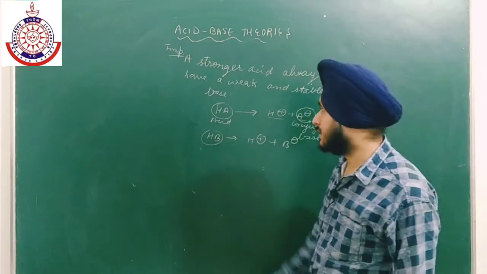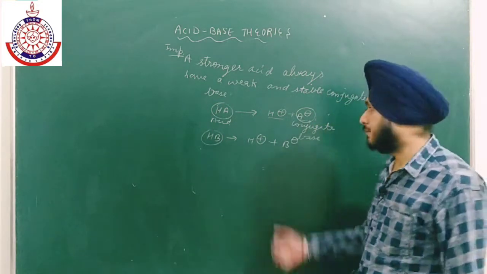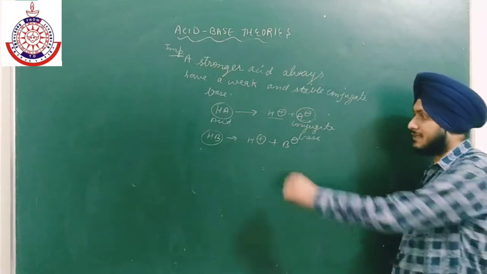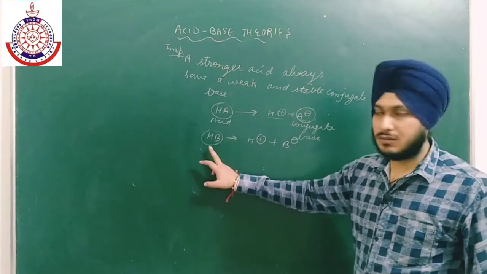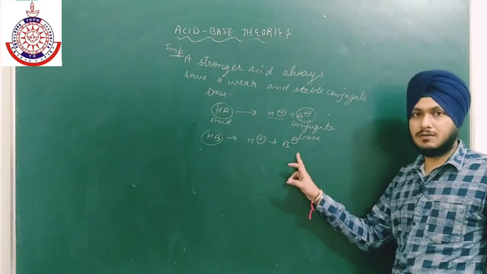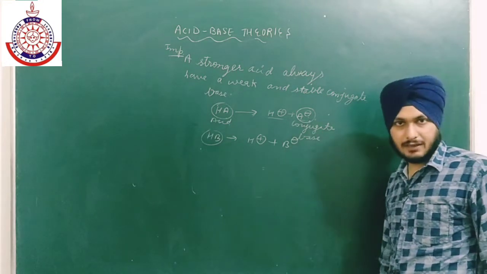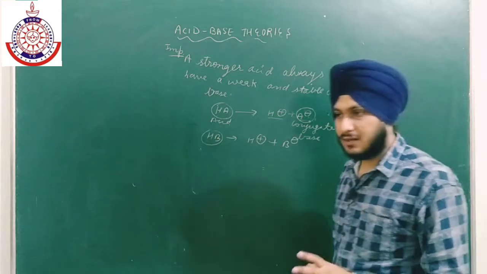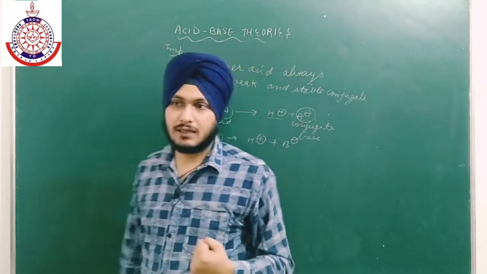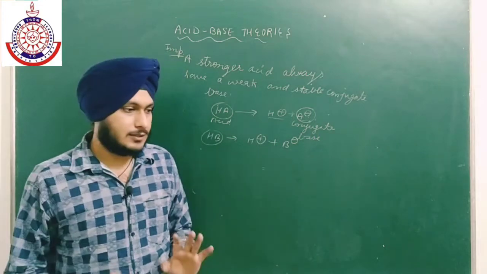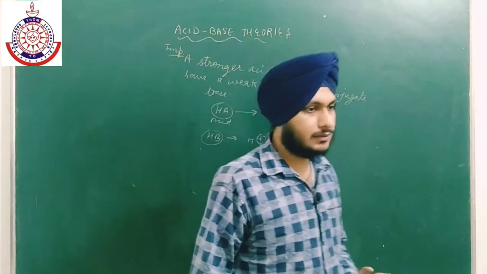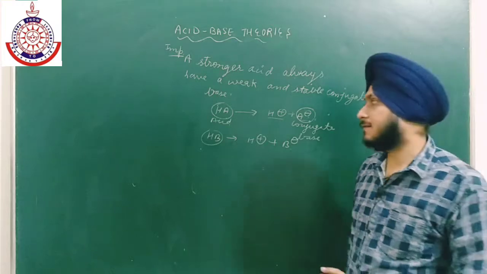So we can easily predict. How can we predict? Just remove their H positive, make the conjugate base and check the stability of the conjugate base. If HB is stronger, then its conjugate base will be more stable than that of A negative. So we have to check the stability of the conjugate base, and it is quite simple.